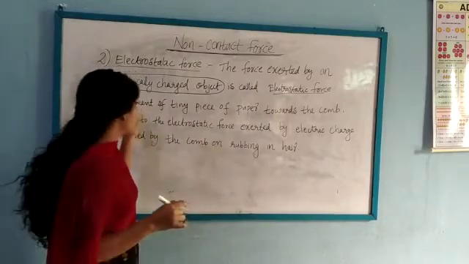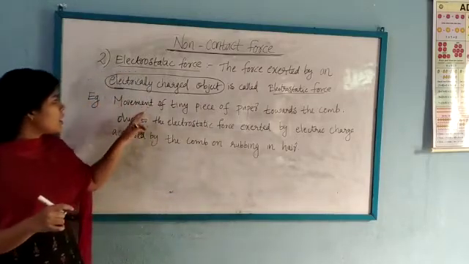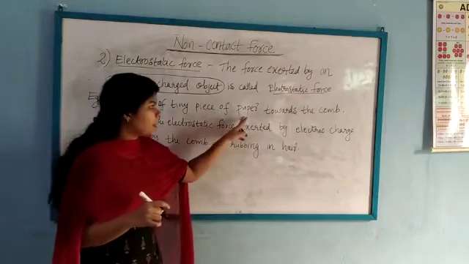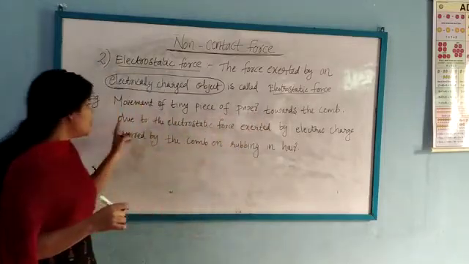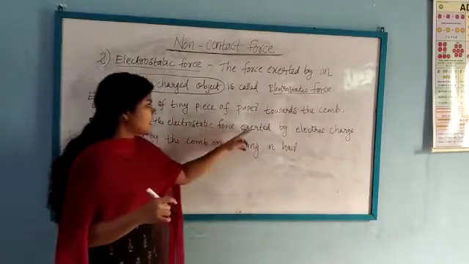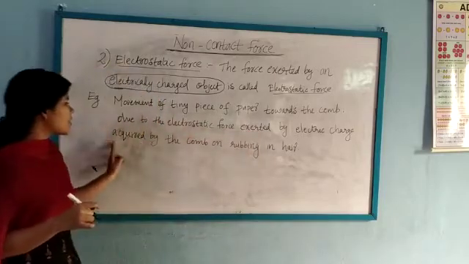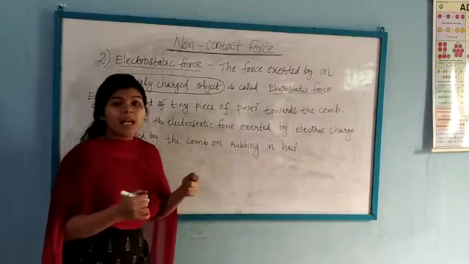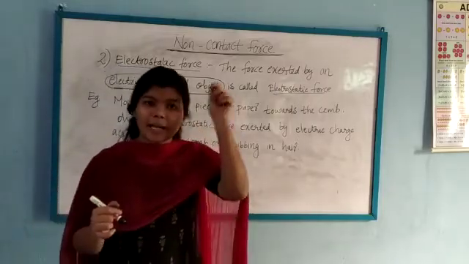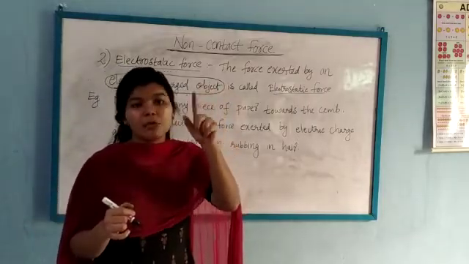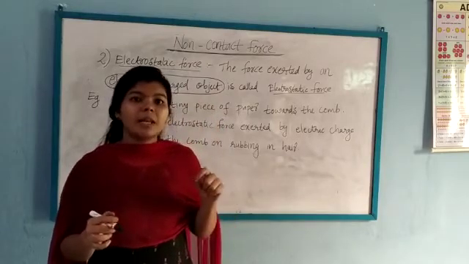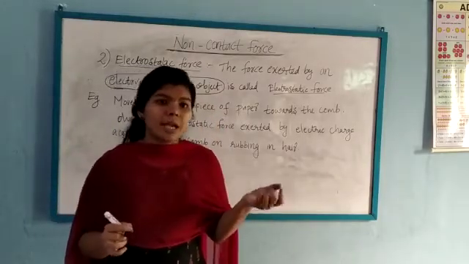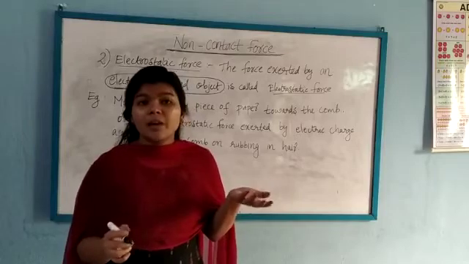A very good example is the movement of tiny pieces of paper towards the comb due to the electrostatic force exerted by the electric charge acquired by the comb on rubbing in hair. Which means when we take a comb and rub it with our dry hair for 1 minute, and bring this comb near tiny pieces of paper, what will happen?